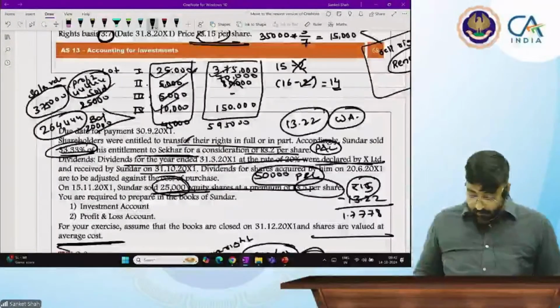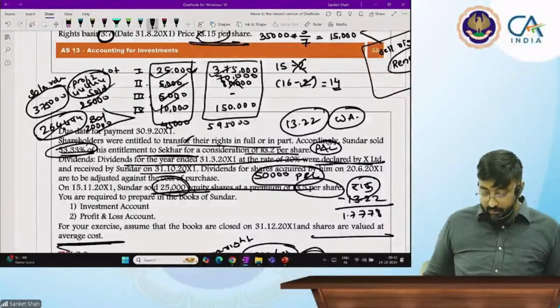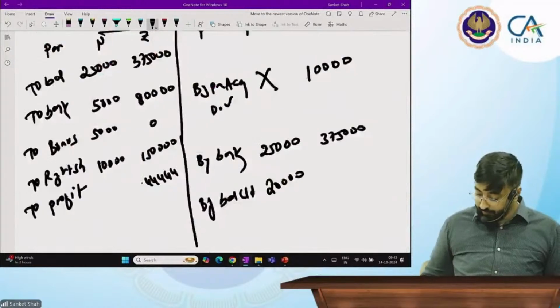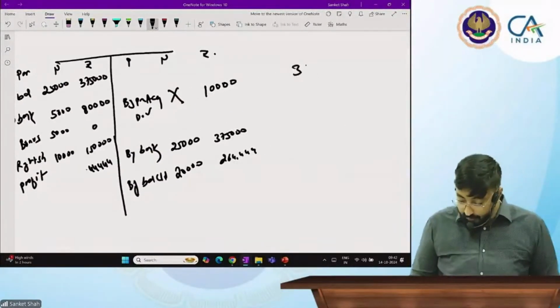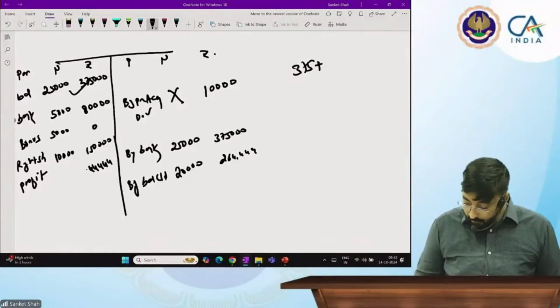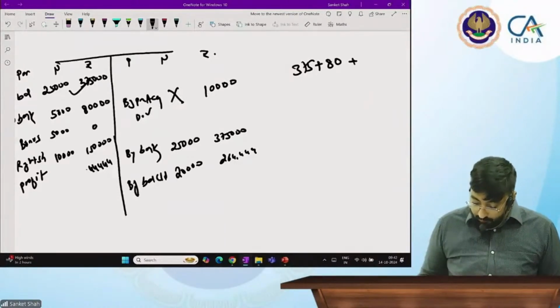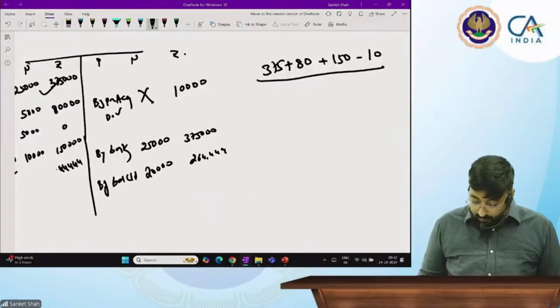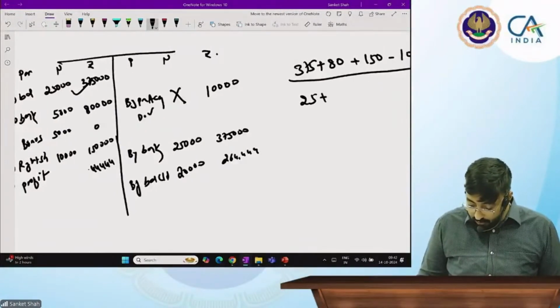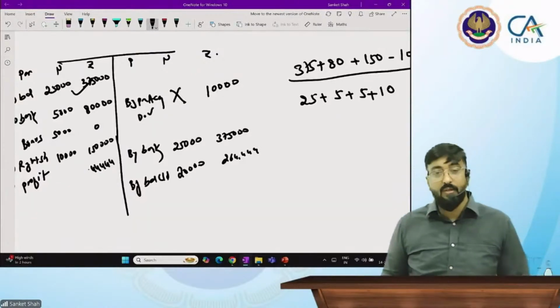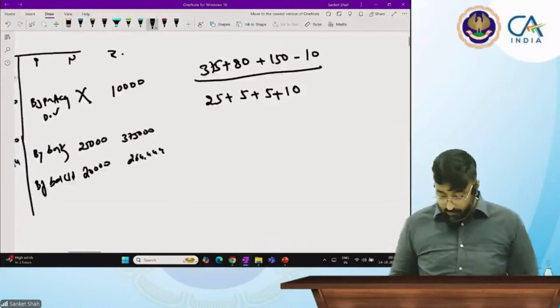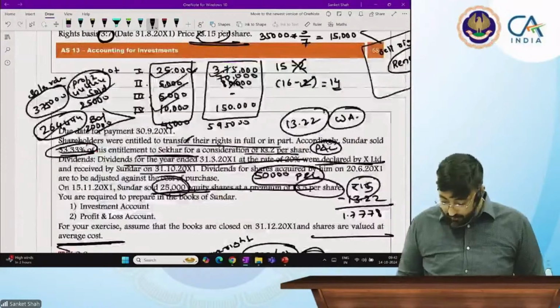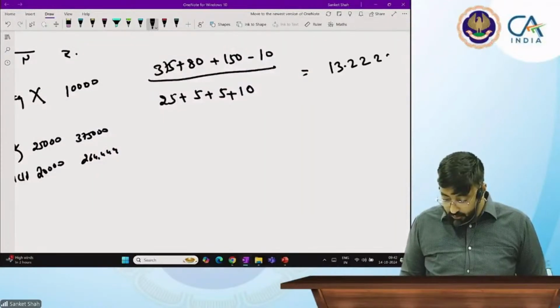And I am left with a balance of 20,000 shares. How much is the balance? 2,64,444. How did you calculate 2,64,444? 375 plus 80 plus 150 minus 10, divided by 45,000 shares, that is 25,000 plus 5,000 plus 5,000 plus 10,000. So one share is costing me 13.2222.